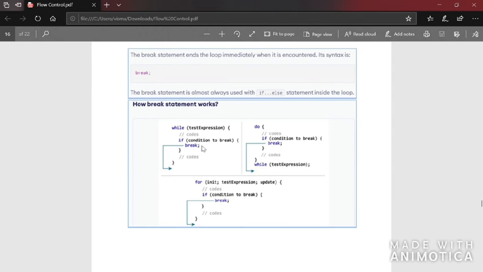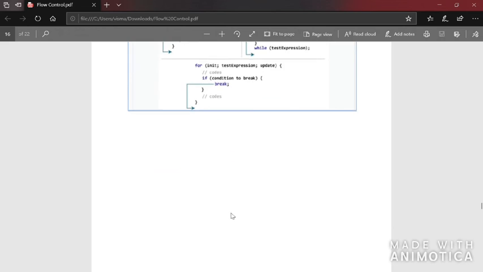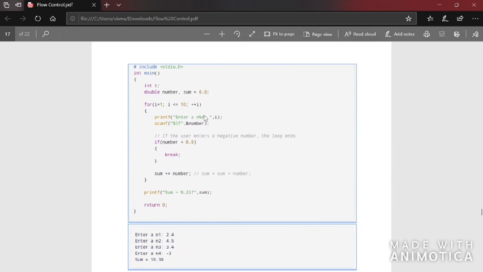So here there's an example. These are the examples with a while loop, do while loop, and if. Now there's a simple program: i equals 1, i less than or equal to 10, ++i. So we have integer value i, and double number and sum. Sum is initialized to 0.0. Enter a number, you are asked to enter a number, and that number is stored in the variable number. They are checking if number is less than 0, that is, if the number is negative, the control will come out of the loop. This is the opening bracket, this is the closing bracket. After break is encountered, the control will come here. The next statement is printf, so directly the value of sum will be printed.